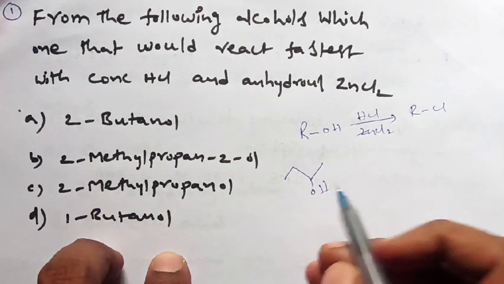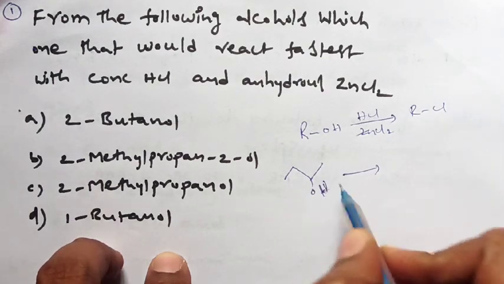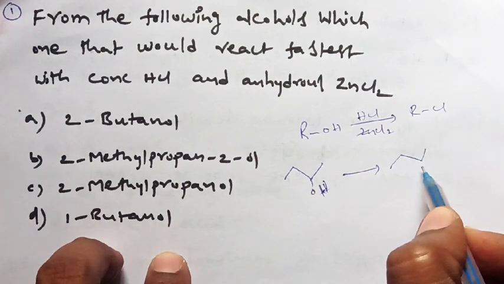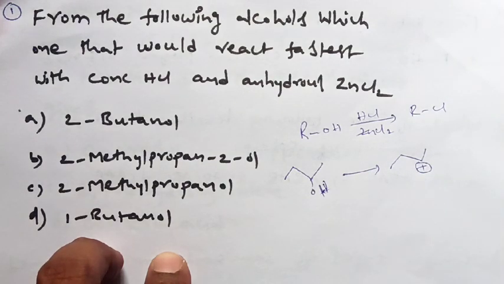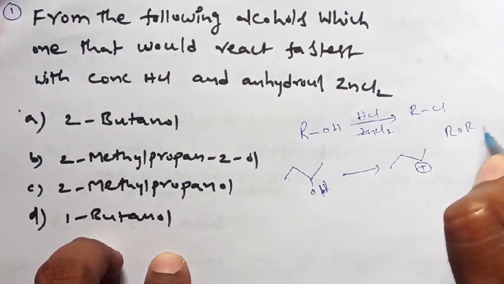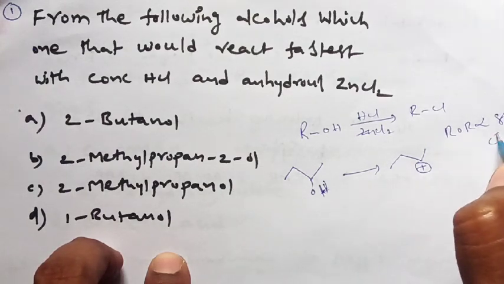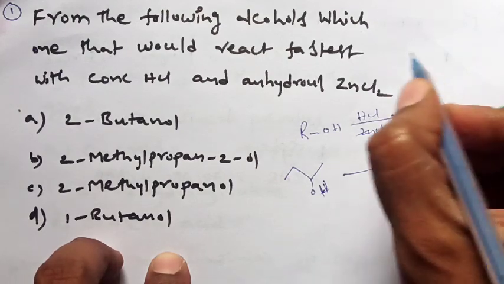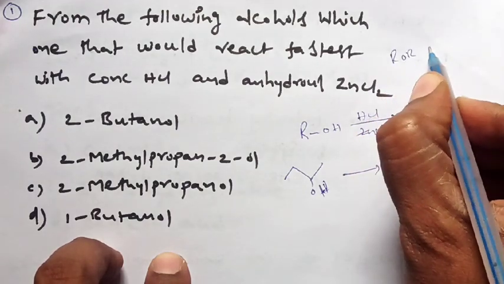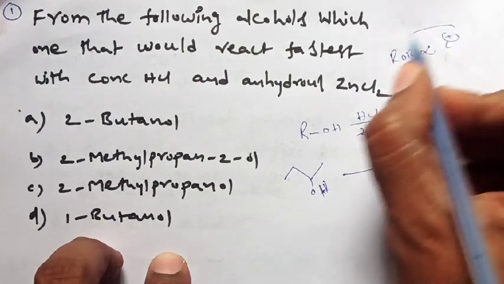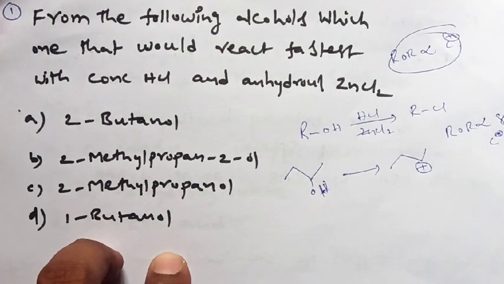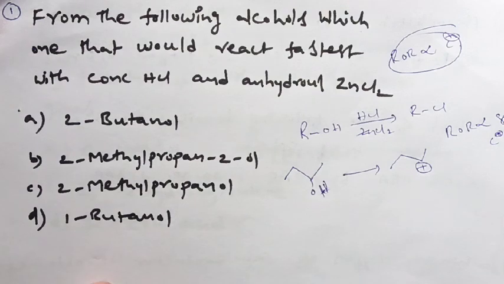If you remove OH, you will get a carbocation, because the rate of reaction is directly proportional to the stability of the carbocation. If you know the stability of the carbocation, you can easily find which is the fastest reaction.